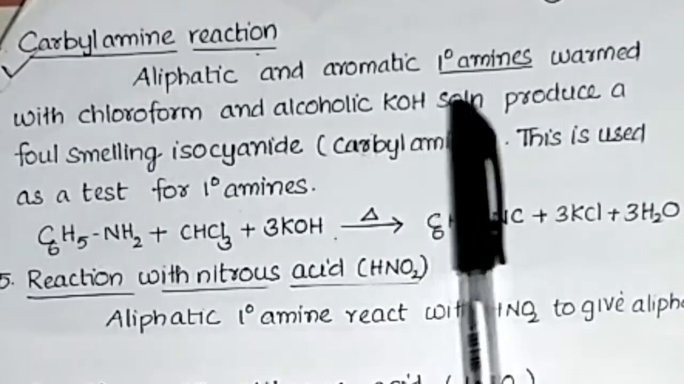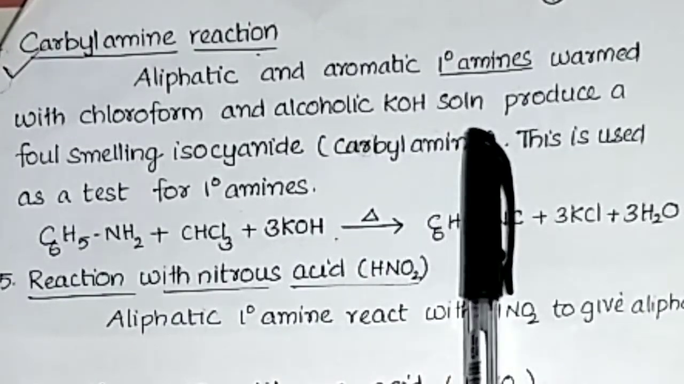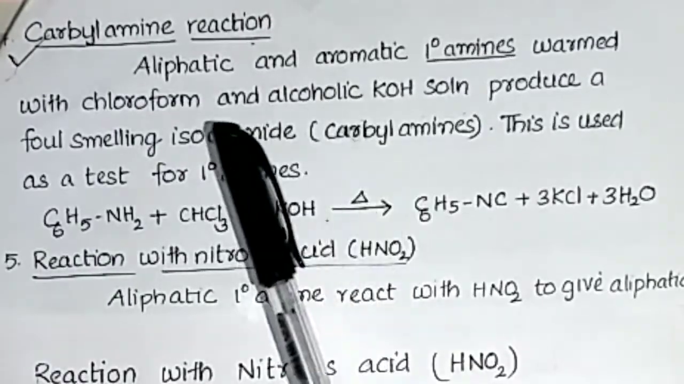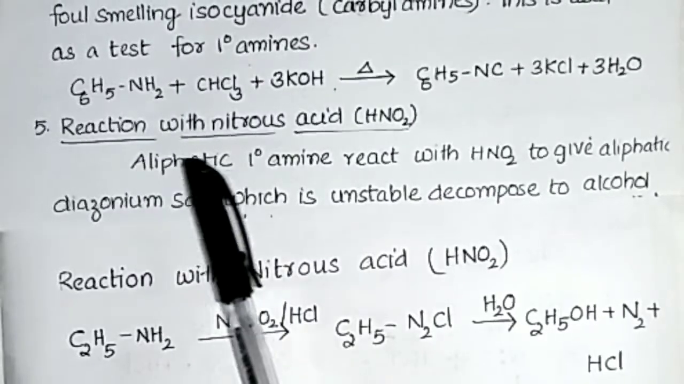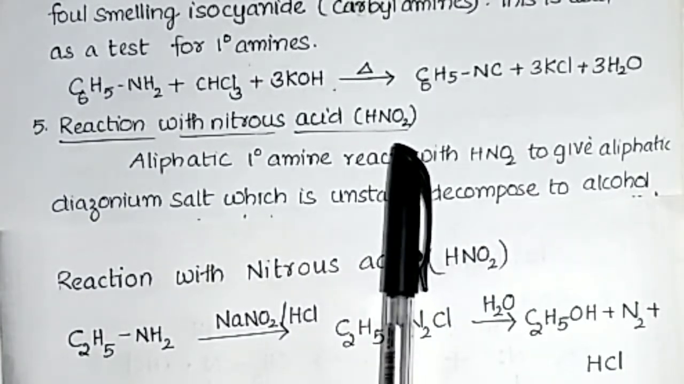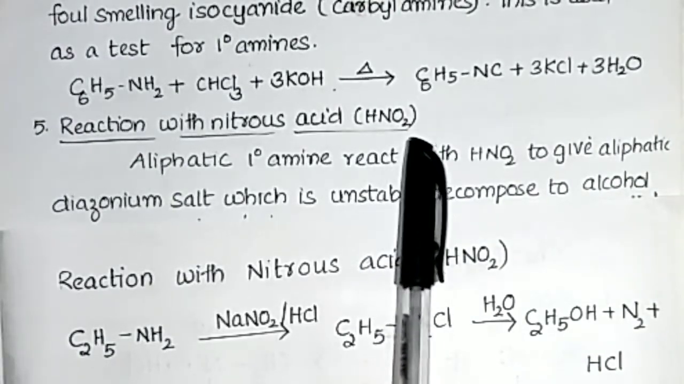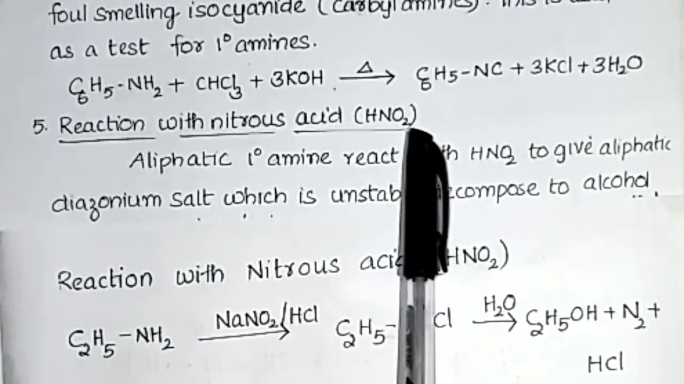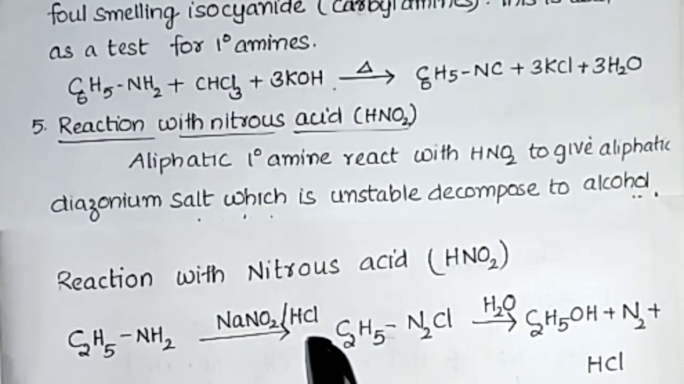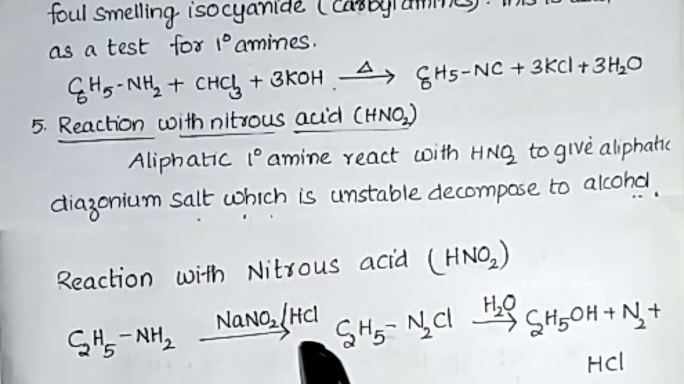Aliphatic and aromatic primary amines are warmed with chloroform and alcoholic KOH solution, then we get a foul smelling isocyanide or carbylamine. Next, reaction with nitrous acid. Nitrous acid means HNO2. Nitric acid is HNO3 and nitrous acid is HNO2. For liberating HNO2, we add the mixture NaNO2, sodium nitrite, and HCl.